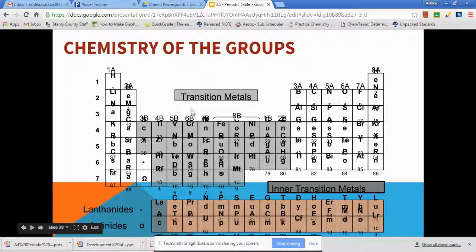Let me get back. So this section in the middle, your little short stack in the middle of your towers, are your transition metals. These are the ones that can have random charges. And that's because they transition a lot easier. And then your inner transition metals, because we have them within your transition metals. So if you look in the transition metals section, you'll see a little asterisk and a little omega sign. Well, those symbolize where your lanthanide and actinide series actually would be in your periodic table.